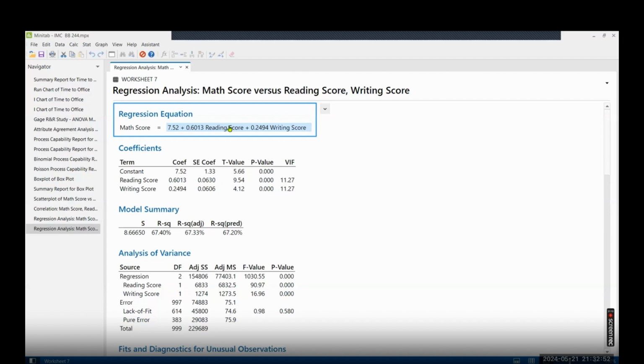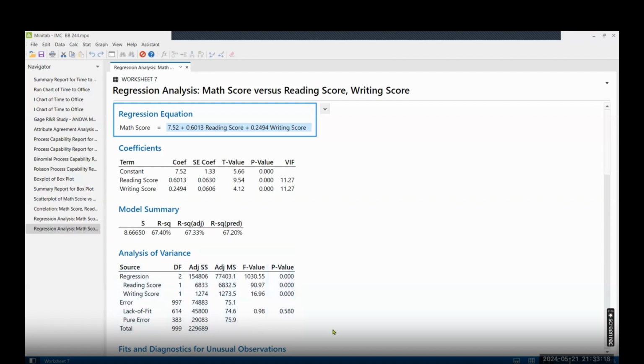But if you are just learning because that's how we have the software, what you need to know as a black belt is how to interpret the statistics and use it practically, instead of learning how to calculate this. So the error comes from the lack of fit and the pure error, both together.